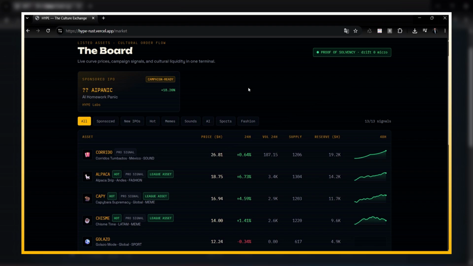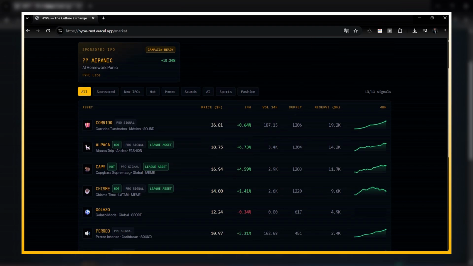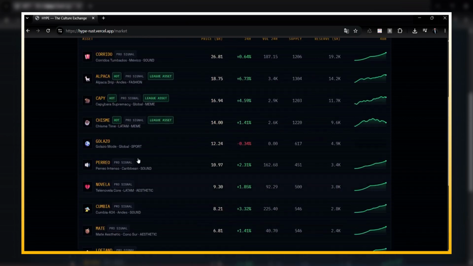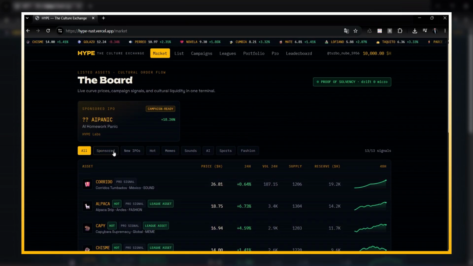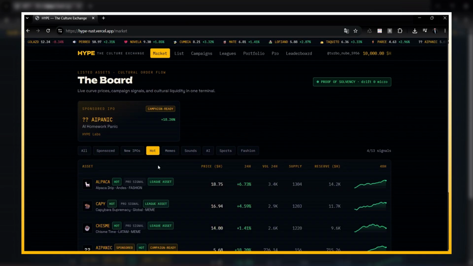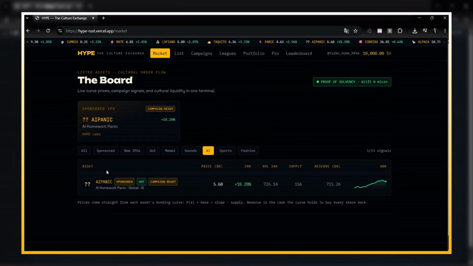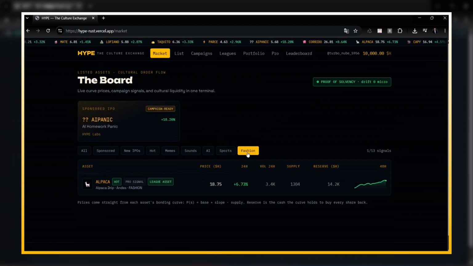Hype is a global market where users list cultural trends, trade them with play money, measure momentum, and compete to find the next breakout signal before it becomes obvious. This is the live culture market board. Each row is a cultural asset: a meme, sound, trend, creator, campaign, or social signal. Users can filter sponsored IPOs, hot trends, AI, sports, fashion, and other categories.